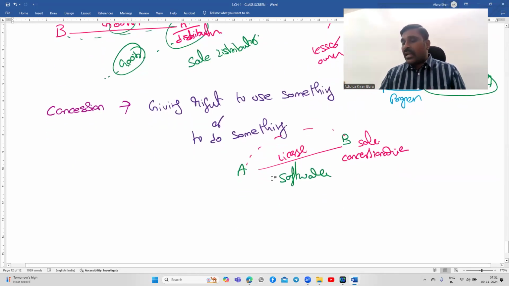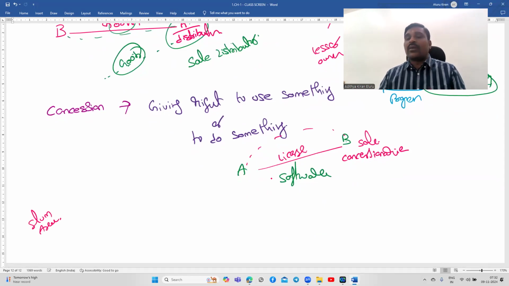Normally what happens in case of slum areas: some people are occupying the land. Over a period of time, government will agree that okay, you use the land, there is no dispute for that. So in that case, those persons will become concessionaries.